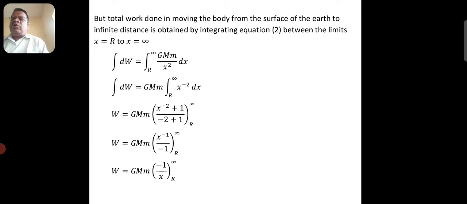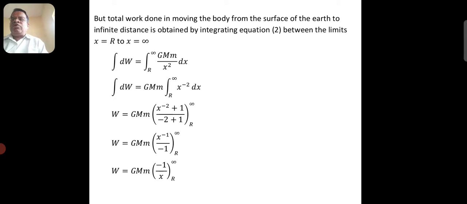We get equation 2. But total work done in moving the body from the surface of the earth to infinite distance is obtained by integrating equation 2 between the limits x equals R to x equals infinity. Therefore, integration dW equals integration R to infinity G M m by x square dx.